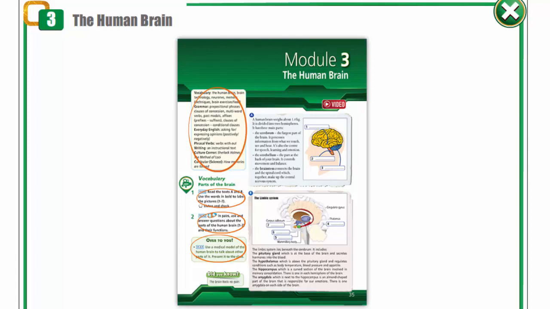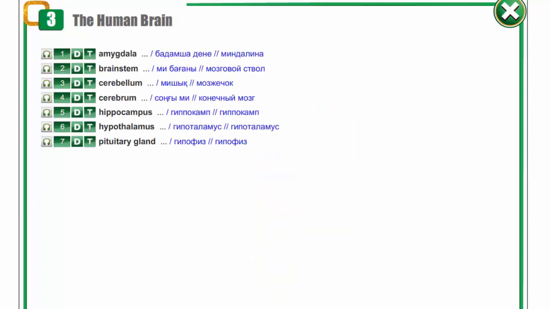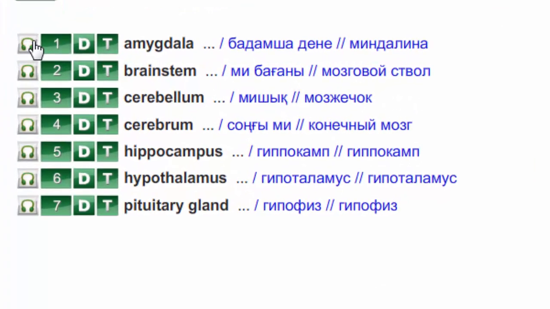Hello dear students, today we are going to start a new module, the human brain. Open your books at page 35. Let's start with new words, listen to them, repeat and write them down in your vocabularies.